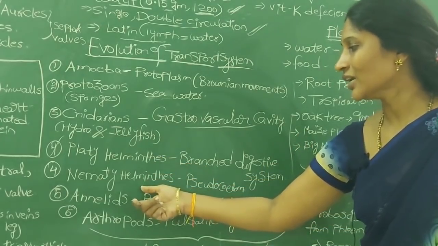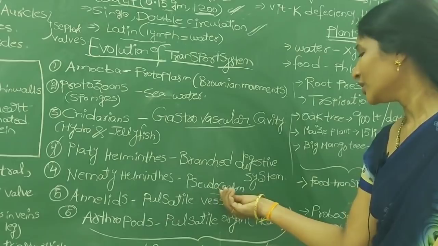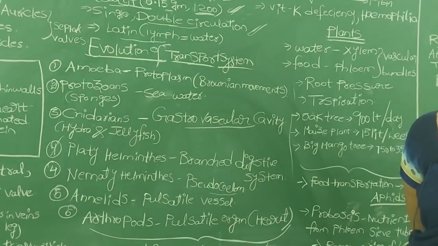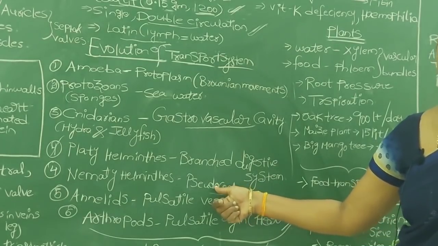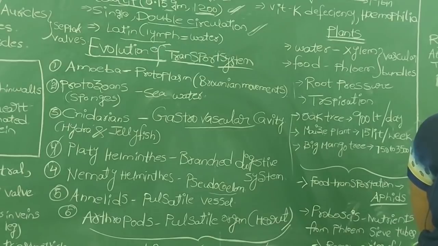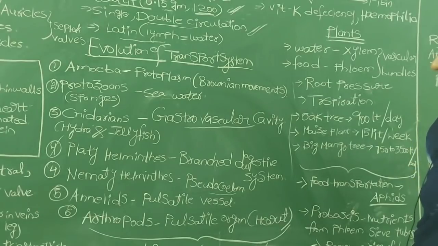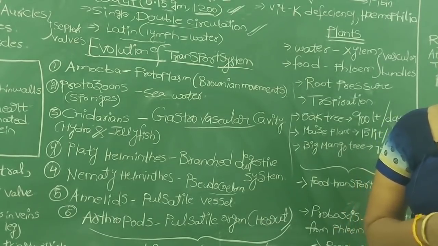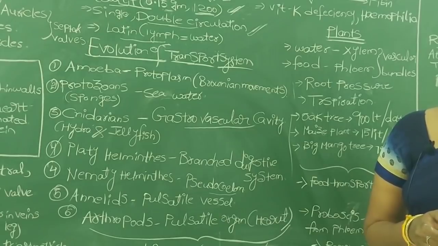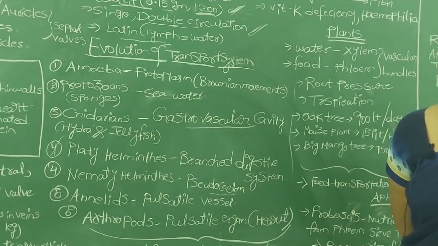The next one after Platyhelminthes we call the nematodes, or Nemathelminthes. In Nemathelminthes, it is not actually a true body coelom, a partial body coelom is developed, which we call pseudocoelom. The pseudocoelom takes up the function of transportation of different materials in Nemathelminthes. Next is phylum Annelida, or annelids, like earthworm and leech. In annelids, for the first time to transport a liquid within the body, a special pulsatile vessel, which means it contracts and relaxes, was developed.